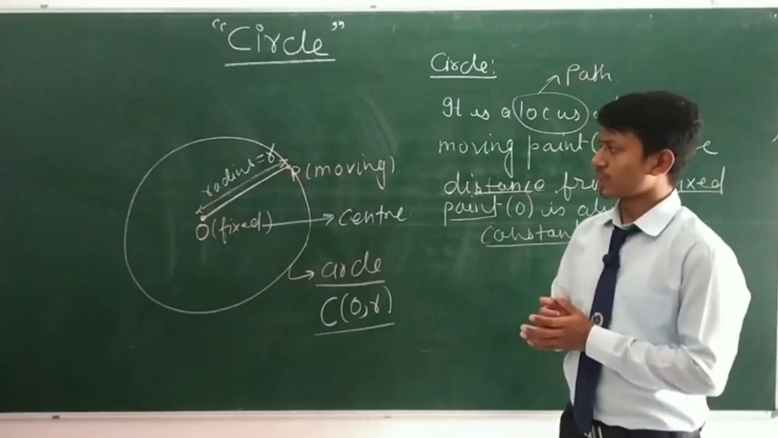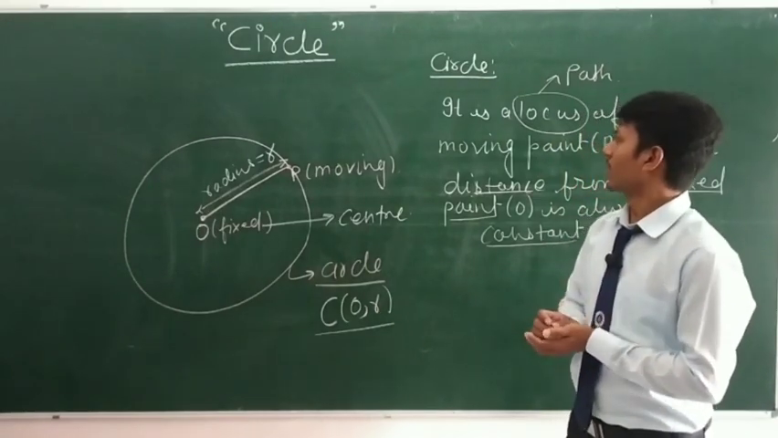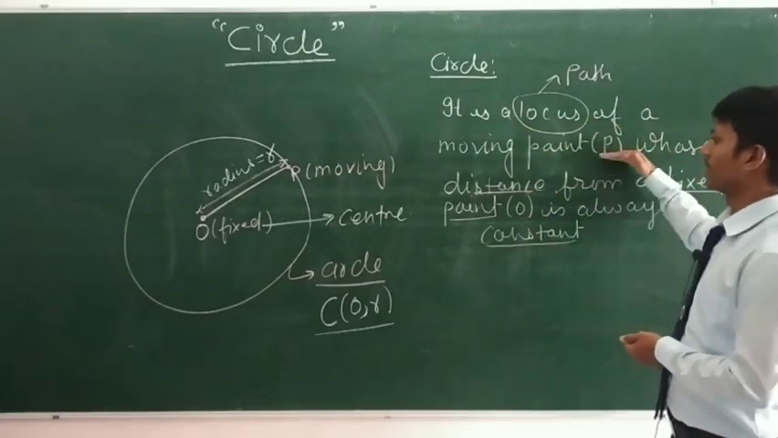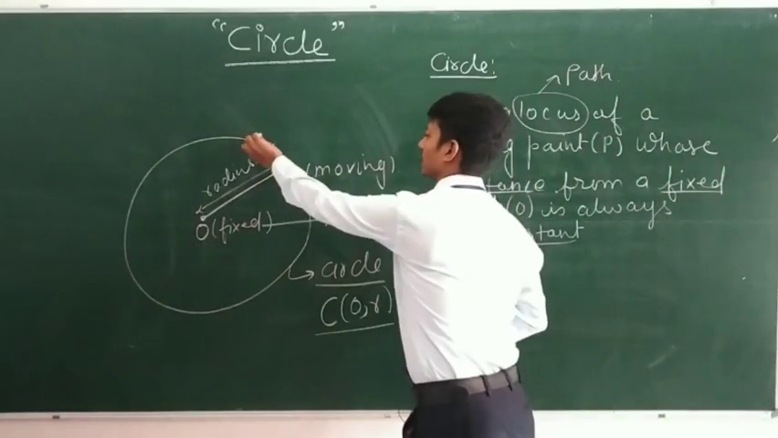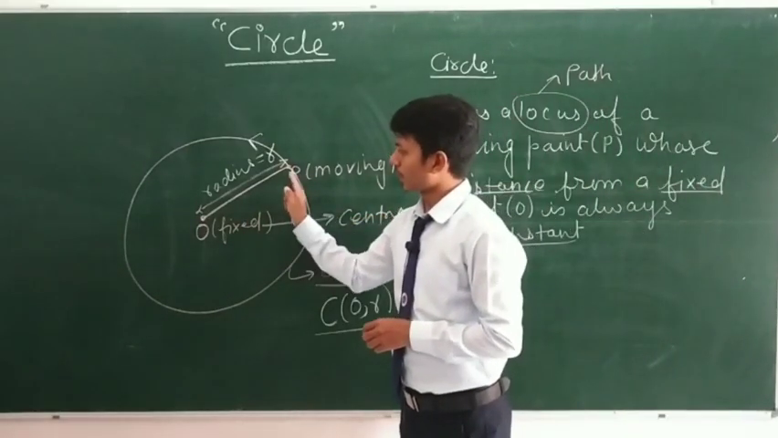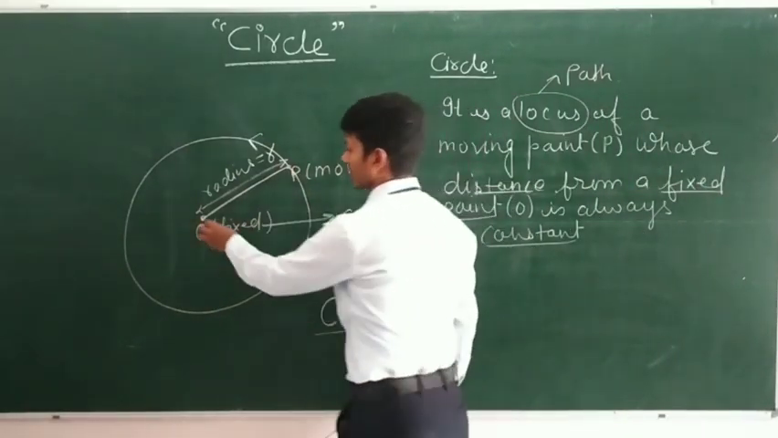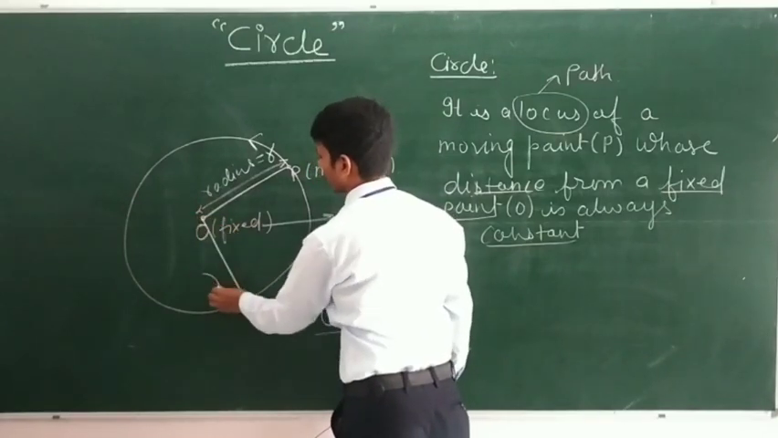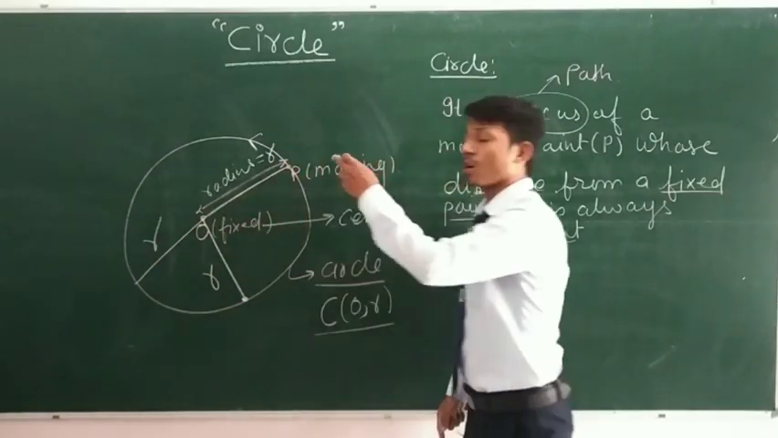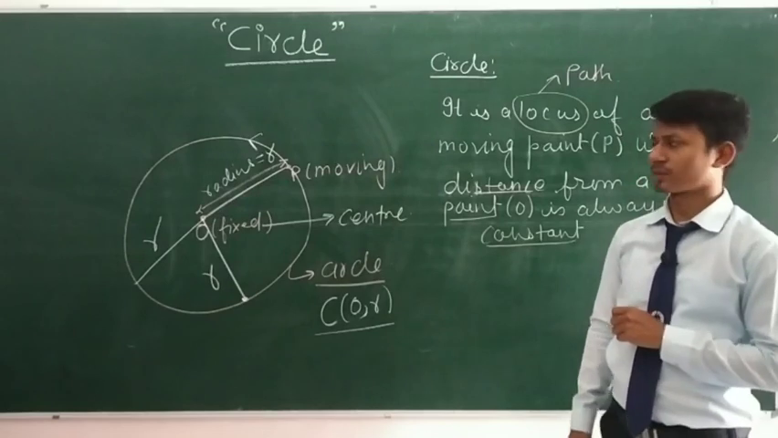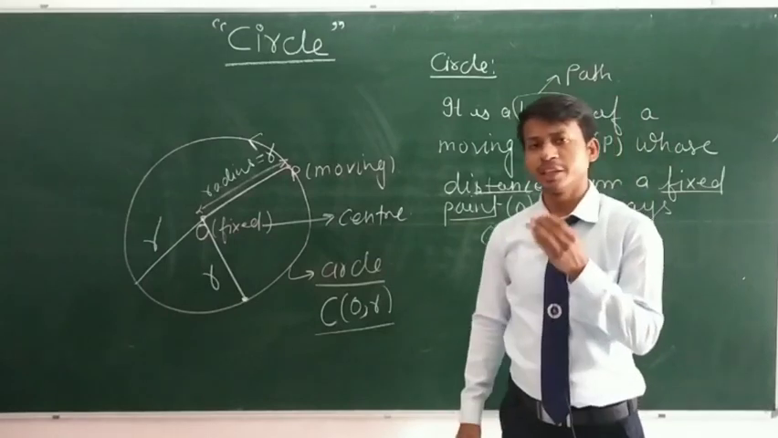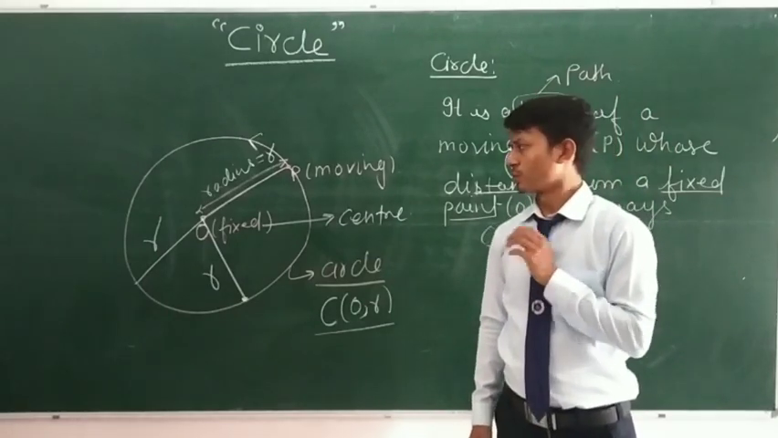Students, I hope you have understood this definition. It is a locus of a moving point whose distance from a fixed point is always constant. If you take this distance, this is also r. If you take this distance, this is also r. So this distance is always constant. Let's move on to some more interesting things related to circle.